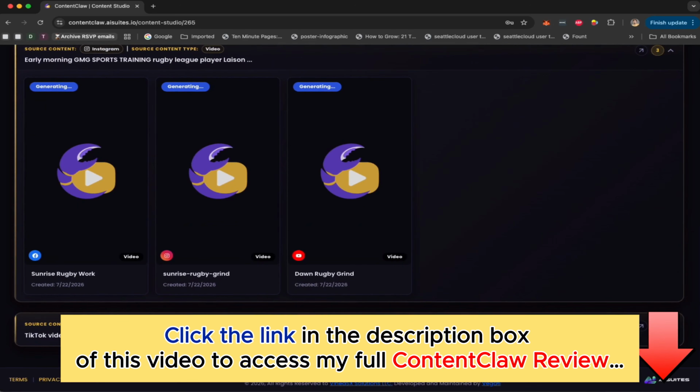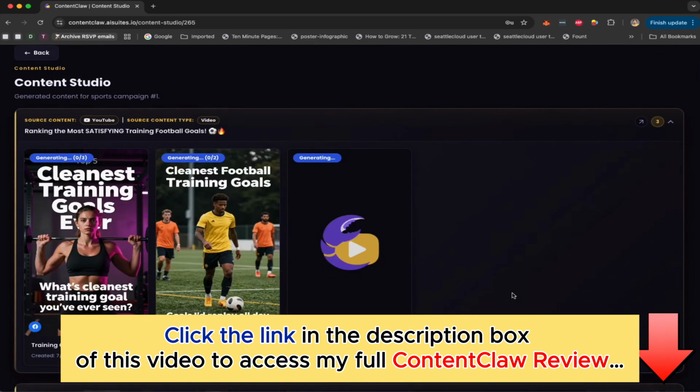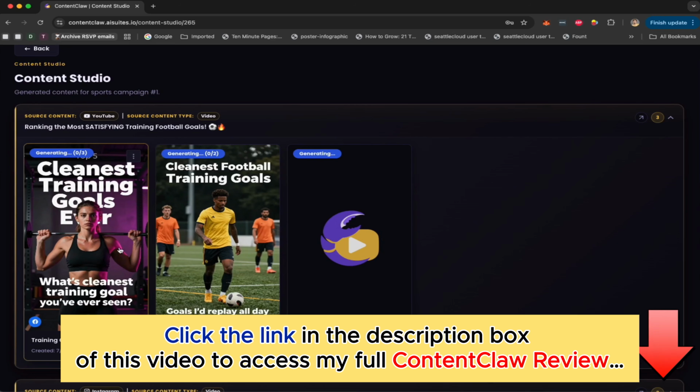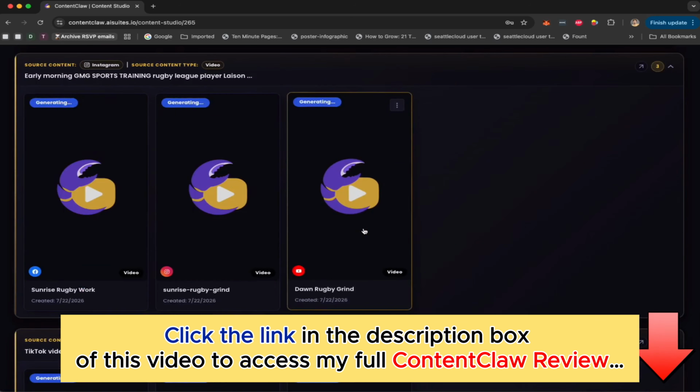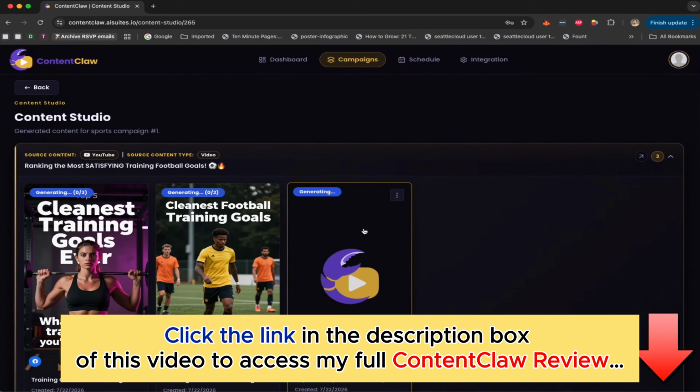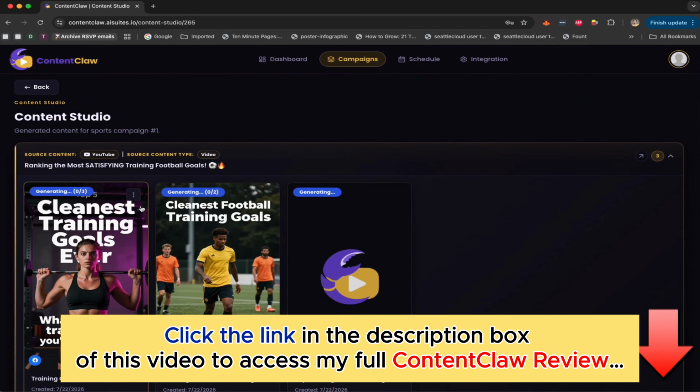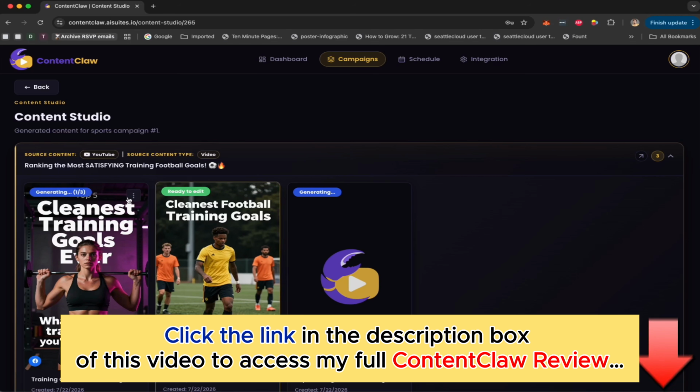As you can see, thumbnails are being generated right now. Everything is being done by AI, like the thumbnail is AI. It's creating the slides. You can download the thumbnail if you want. You can delete, edit, whatever you want, and it's going to create all these videos ready for you to edit. And as you can see, the videos are being created, generated, slides are being made. This one's ready to edit.